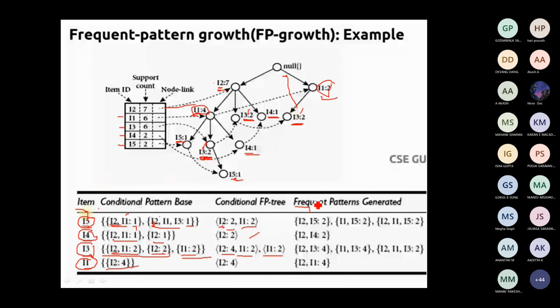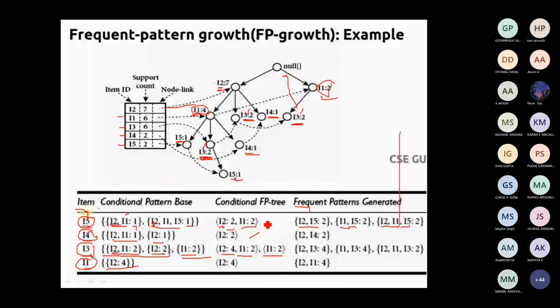So now you have to join it, like I1, I5, and then I2, I5, and then I1, I2, I5. In the increasing order of your support value, you have to generate the item patterns and you have to find out its count.